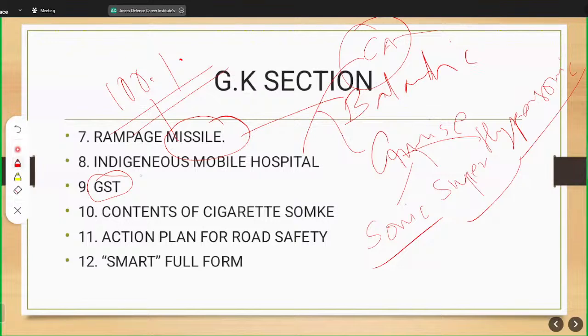Then on what all appliances GST is calculated, is petrol under GST or is liquor under GST? All these things you should know, that petrol and liquor don't come under GST. Then what are essential items which come under GST?